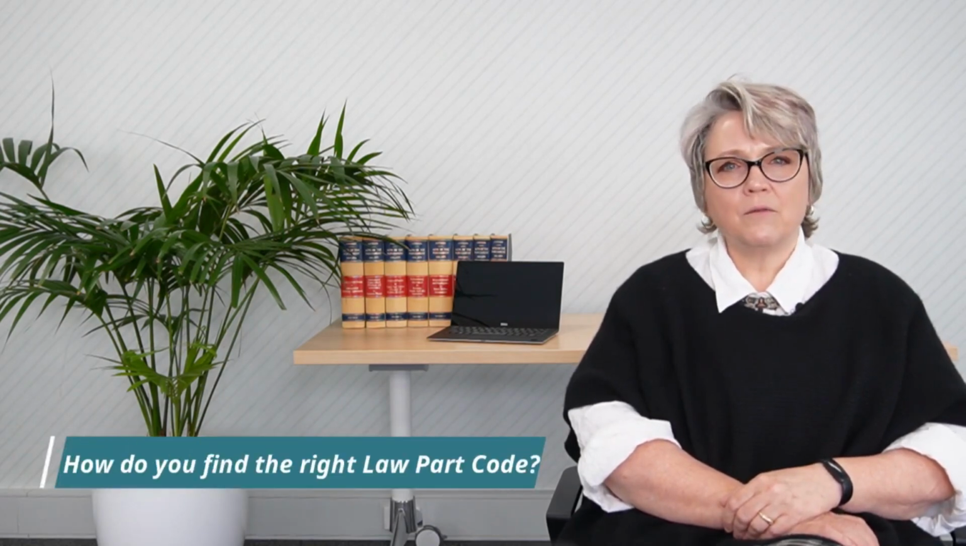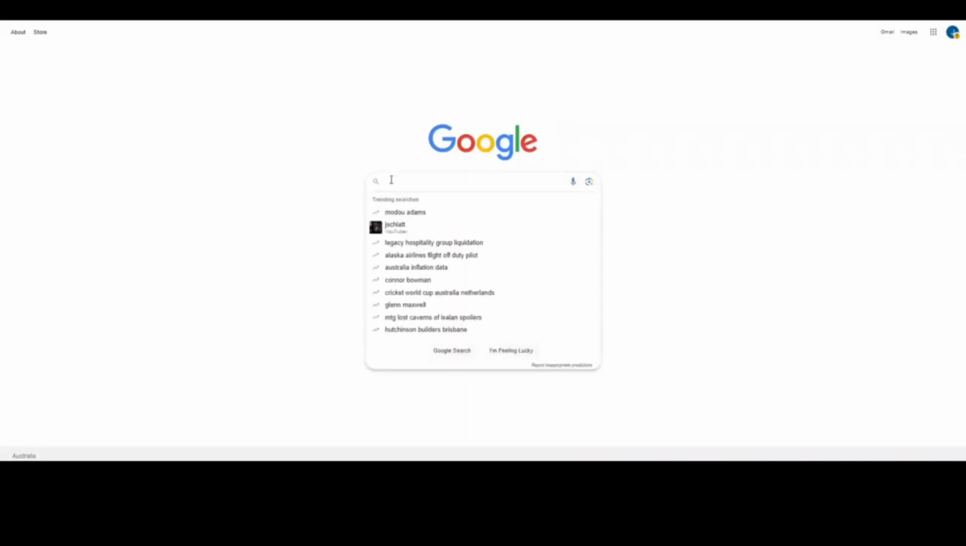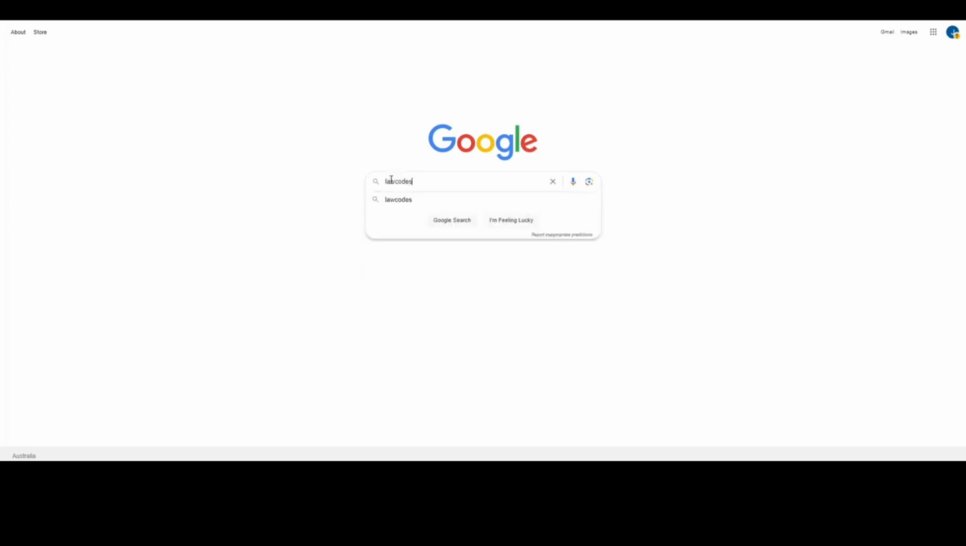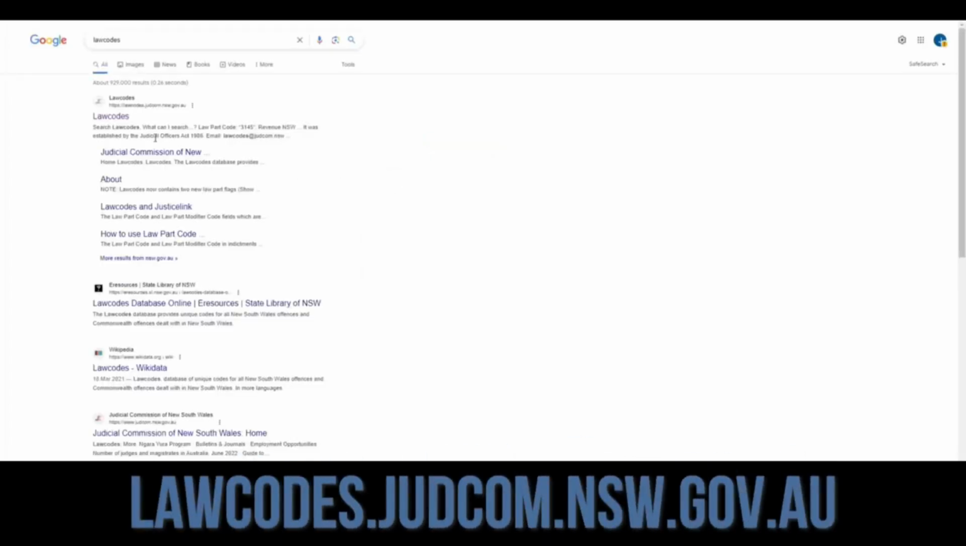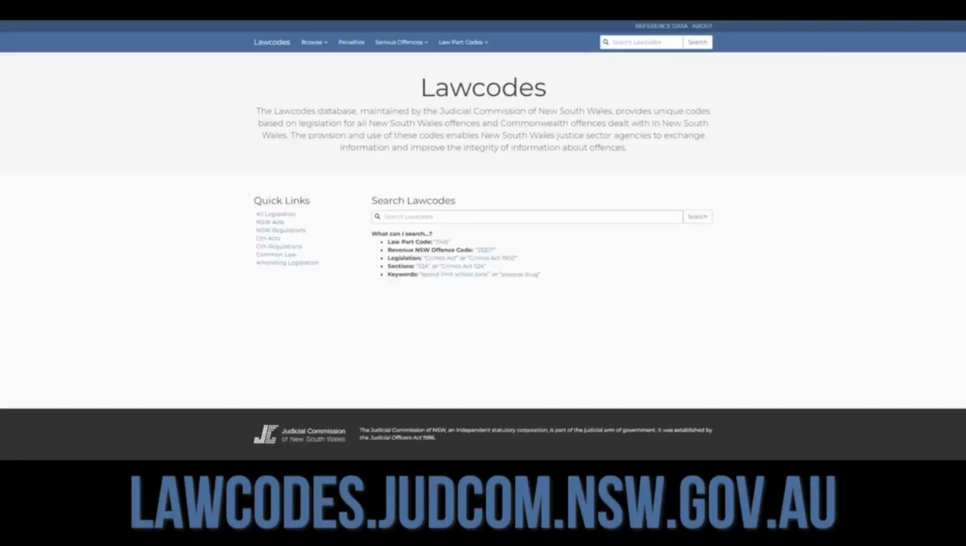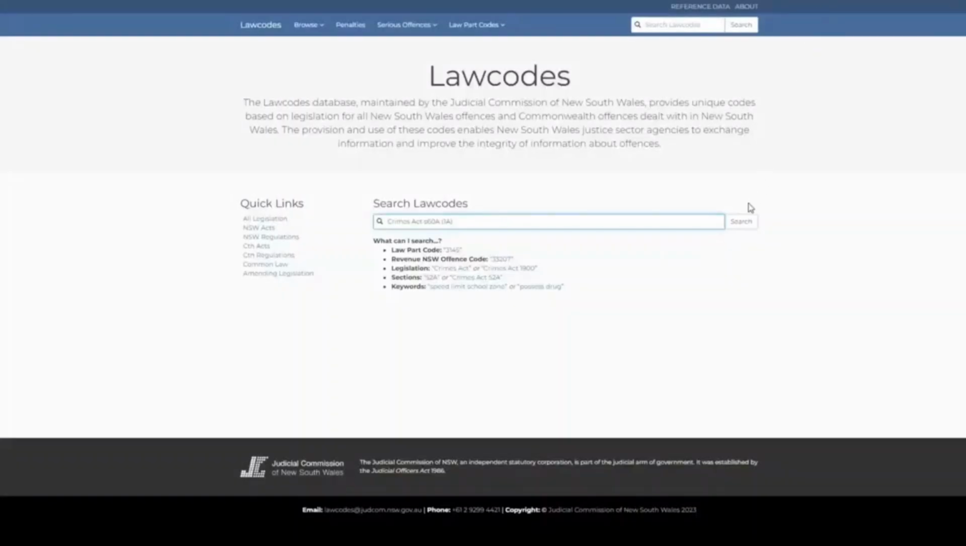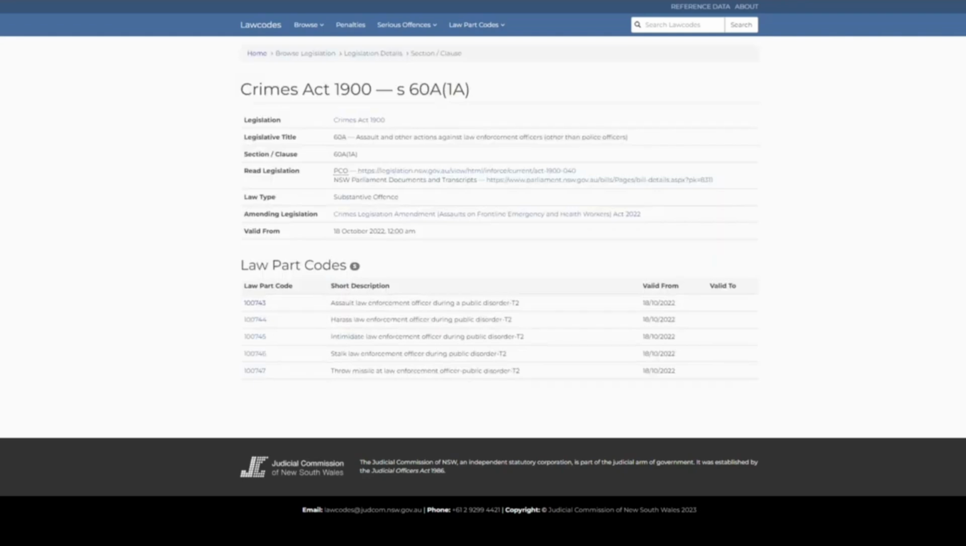How do you find the right law part code? You can either search for Lawcodes in your web browser or enter this web address, which will take you straight to our front page. Now, say you have been charged with Section 60A, subsection 1A of the Crimes Act 1900, a provision that commenced on the 18th of October 2022. Type in Crimes Act S60A1A and you will get this page.